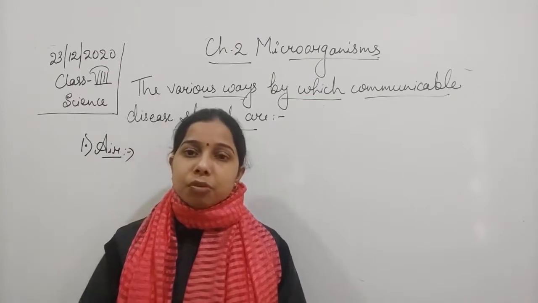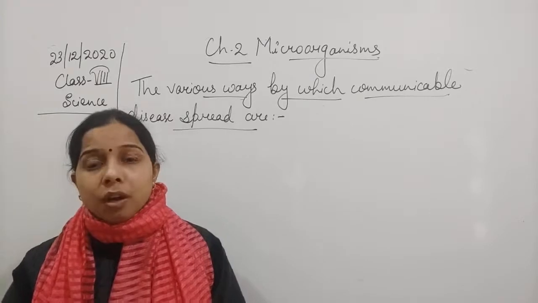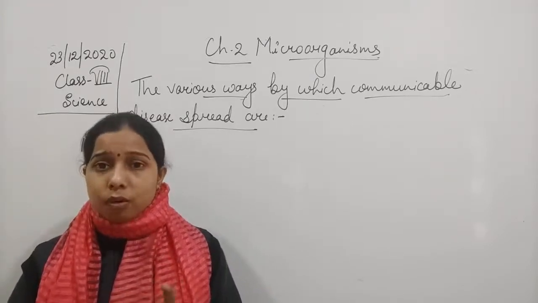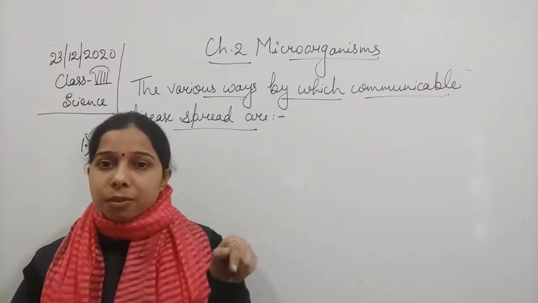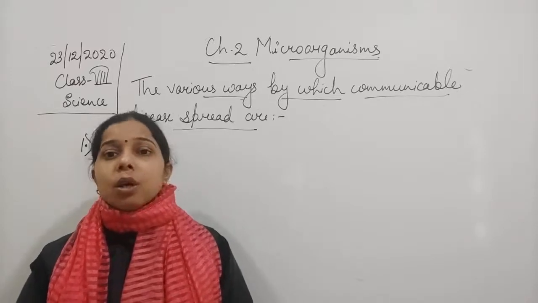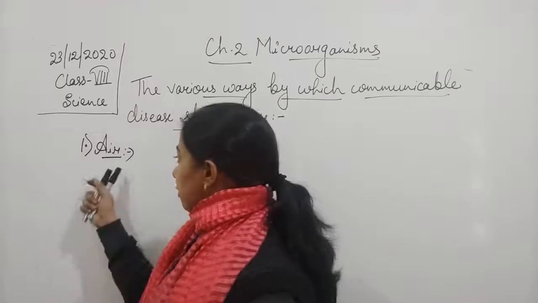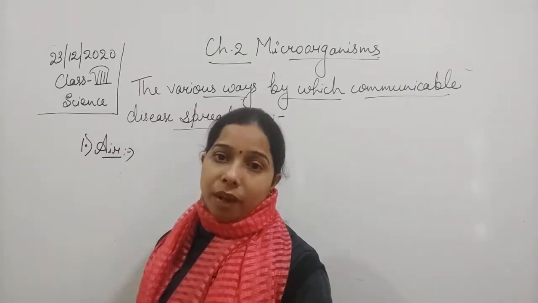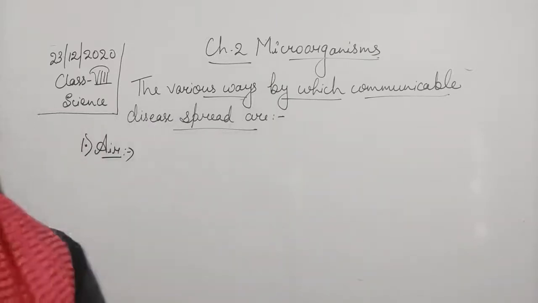You have seen, students, that if a person is having a cold or cough, this cold and cough virus gets transferred from that person to the other person. And how does this transfer occur? This occurs with the help of a medium, and that medium is the air only. So air is responsible for carrying these viruses from an infected to a healthy person. Okay, so we can write it.